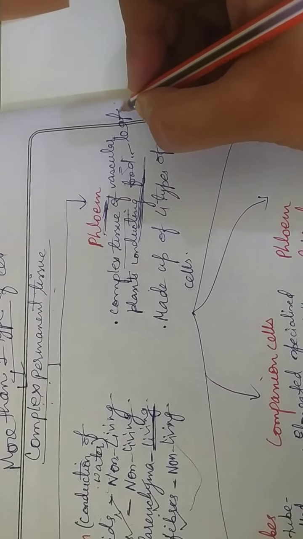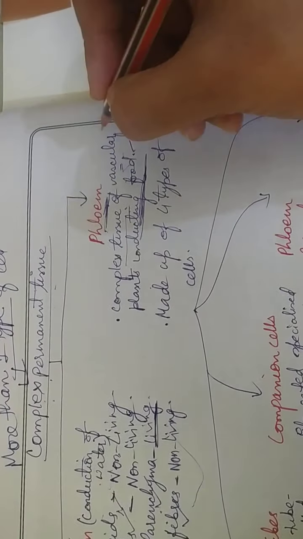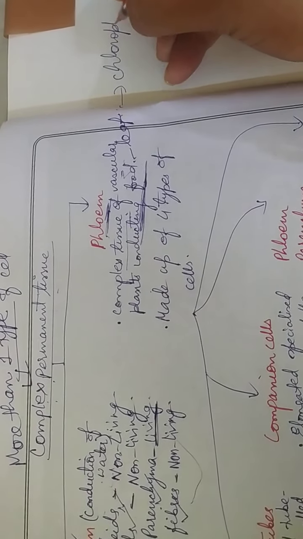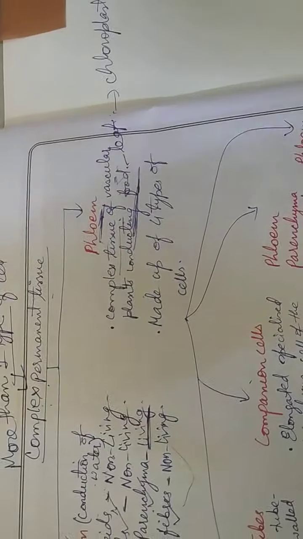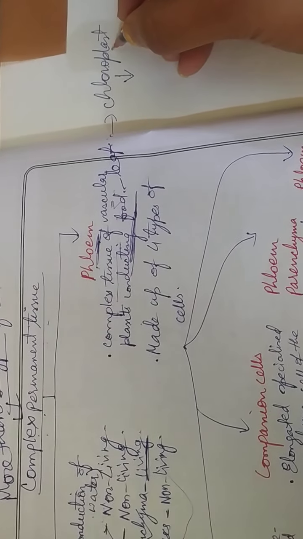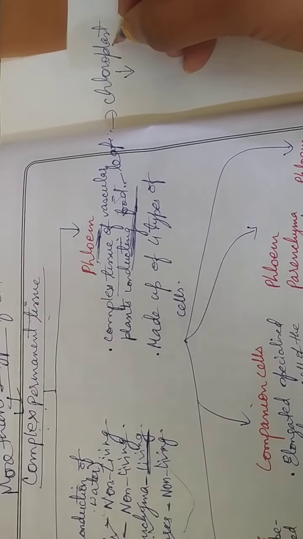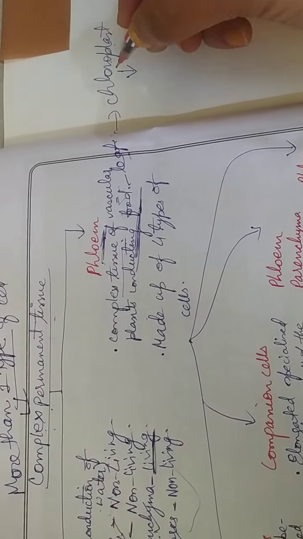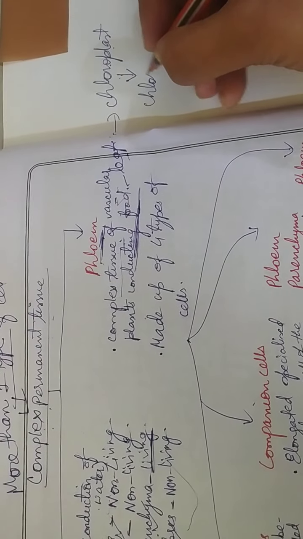You all know that the leaf is green in color and it contains chloroplast. In the previous lesson we have seen that chloroplast is a cell organelle. It is present in plants, mostly in the leaf region, and this chloroplast contains what?